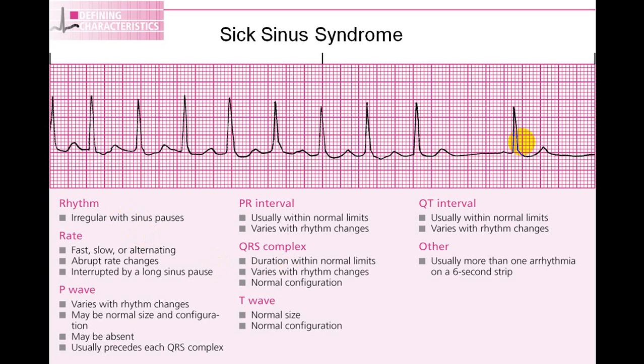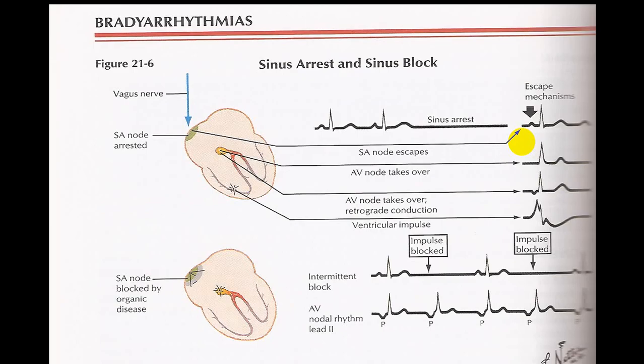a good number of times even in a 6-second strip. You can find this in a 6-second strip. You will see here that there is a sinus arrest. It might show you intermittent blocks, some AV nodal rhythms, because the sinus node is not generating the impulse, so the AV node takes over. You will have nodal rhythms.